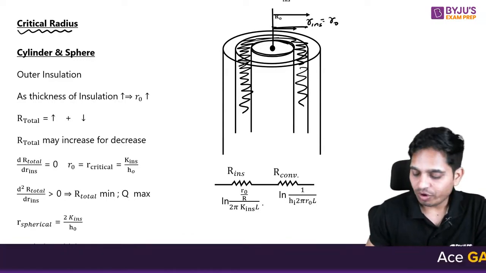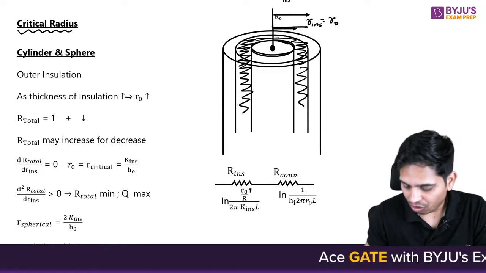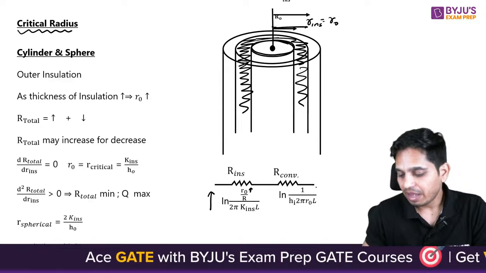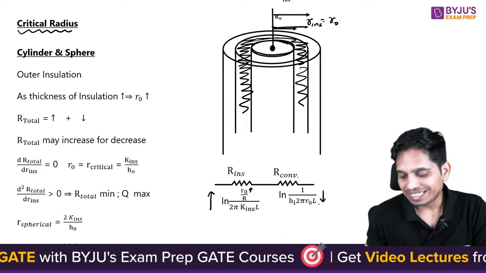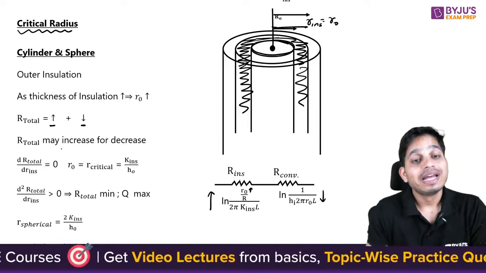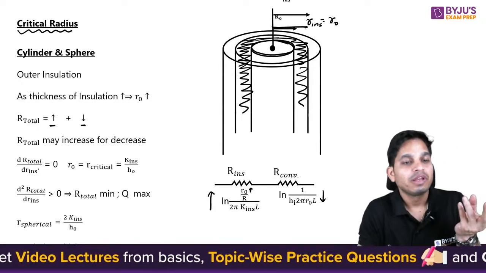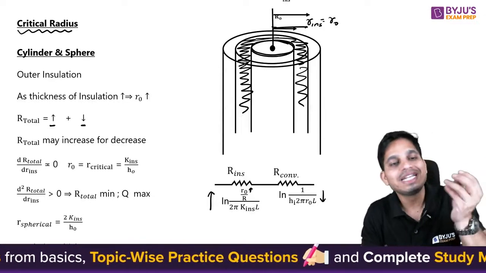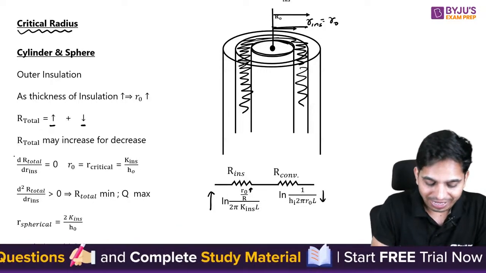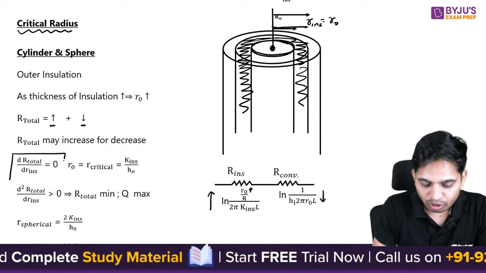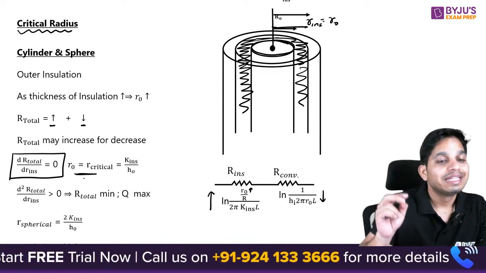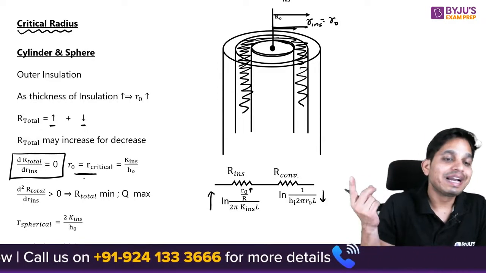As you can see, when you are increasing R naught, this conduction resistance increases, but convection resistance decreases. That means maximum total resistance will be somewhere in between, and that you can find out by differentiating and putting it equals to 0. Whatever point you are going to get, the minima or maxima will be the critical radius.